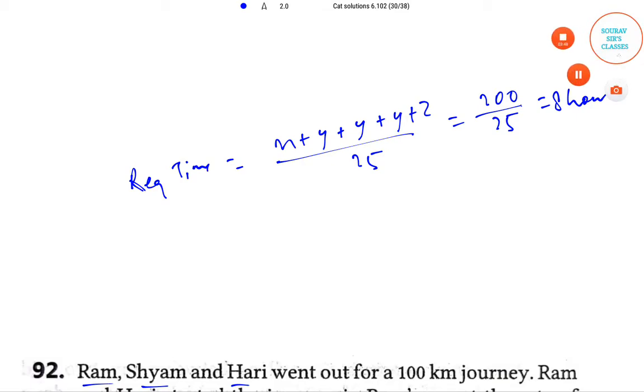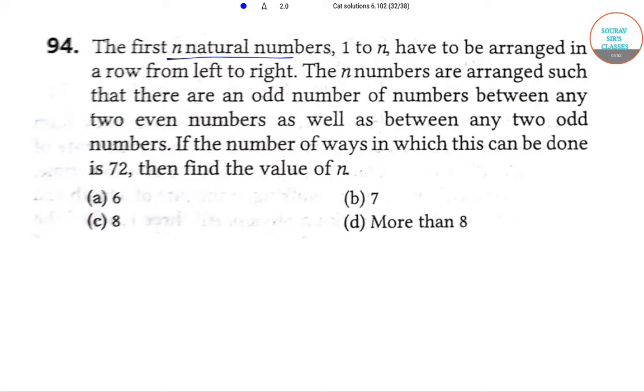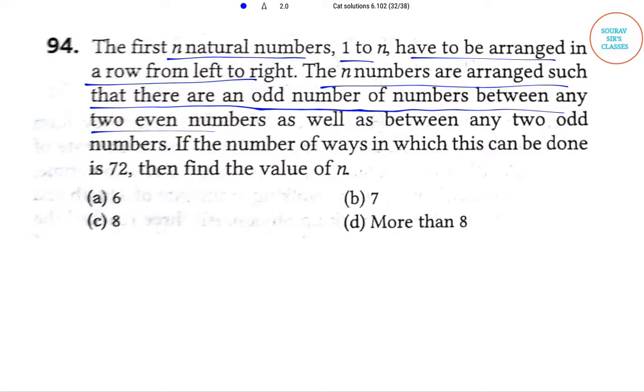The next question is, the first n natural numbers 1 to n have to be arranged in a row from left to right. The n numbers are arranged such that there are an odd number of numbers between any two even numbers, as well as between any two odd numbers. If the number of ways in which this can be done is 72, then find the value of n.